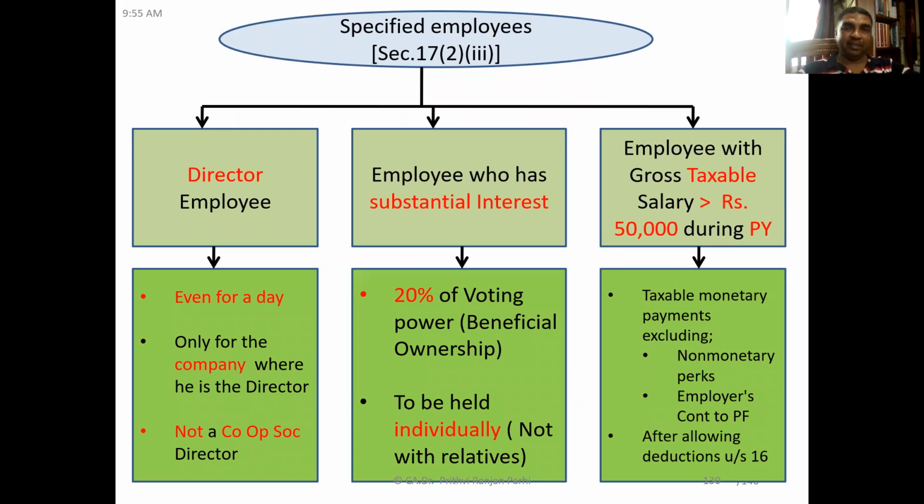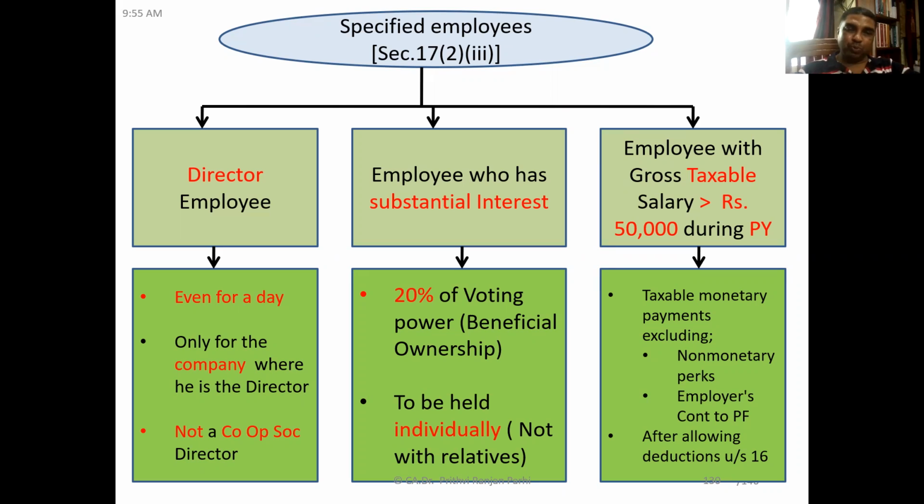And this is the meaning of specified employees, which is dealt with in section 17(2) clause 3. You can see three kinds of employees are there. One is director employee. That means if a person is a director even for a single day during the previous year, then he is a specified employee. It is applicable only for companies, not for cooperative societies. Even if somebody is a director in a cooperative society, he will not be considered a director. So director employee means a company director.